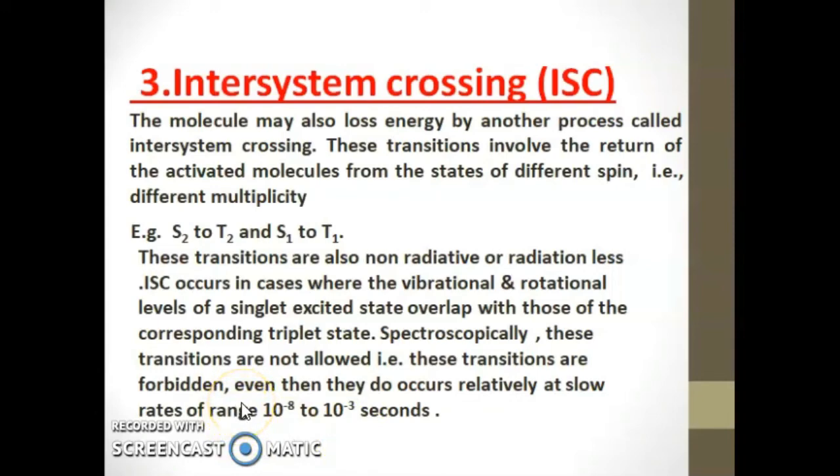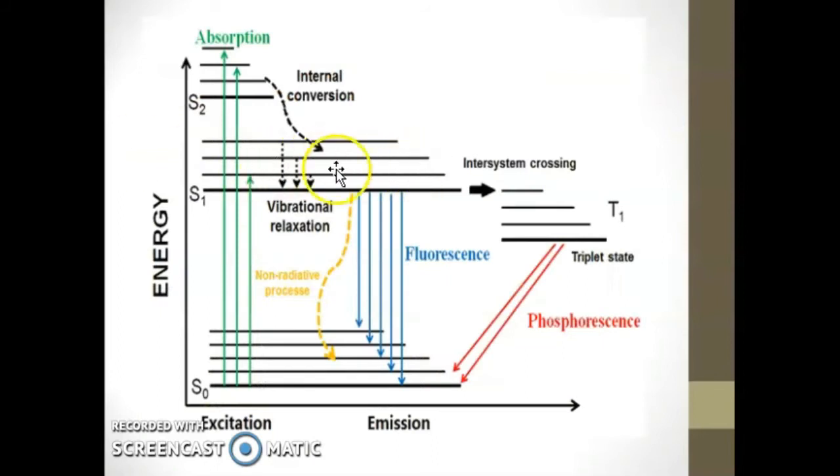Intersystem crossing, from singlet to triplet, is a spin forbidden process. Hence this transition is slower than internal conversion.